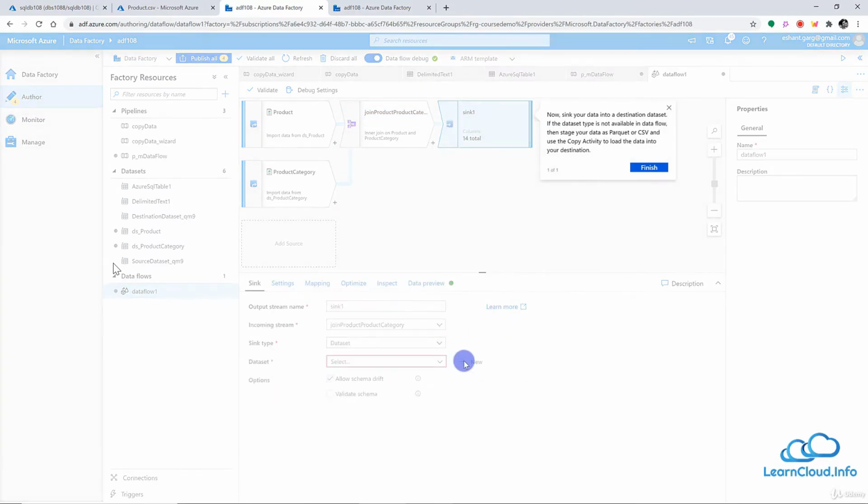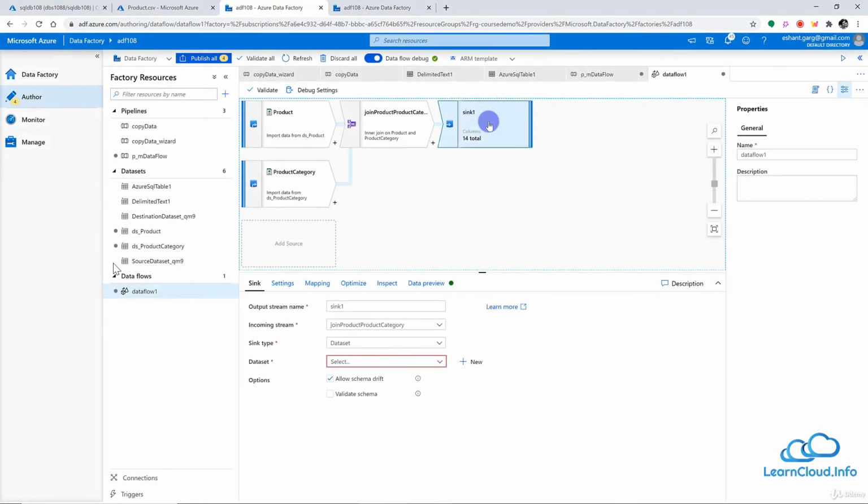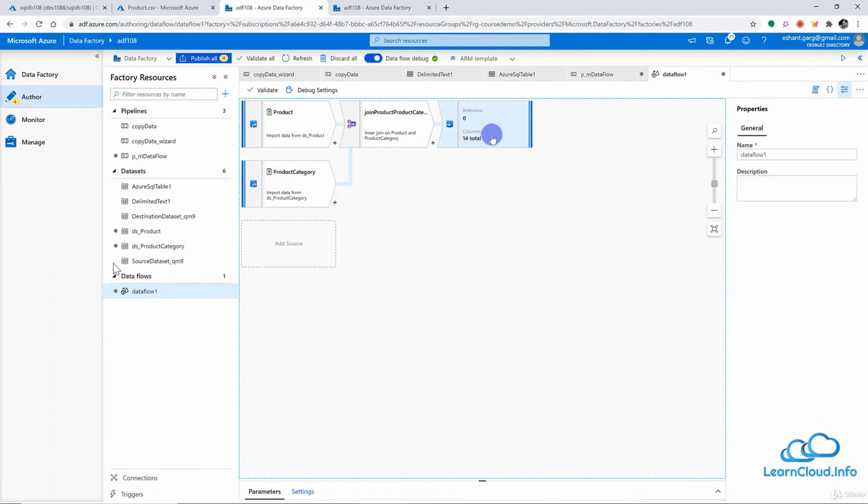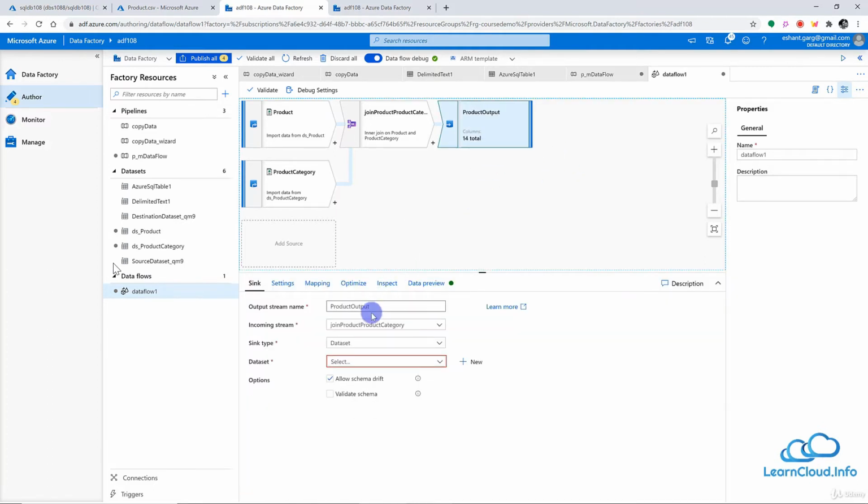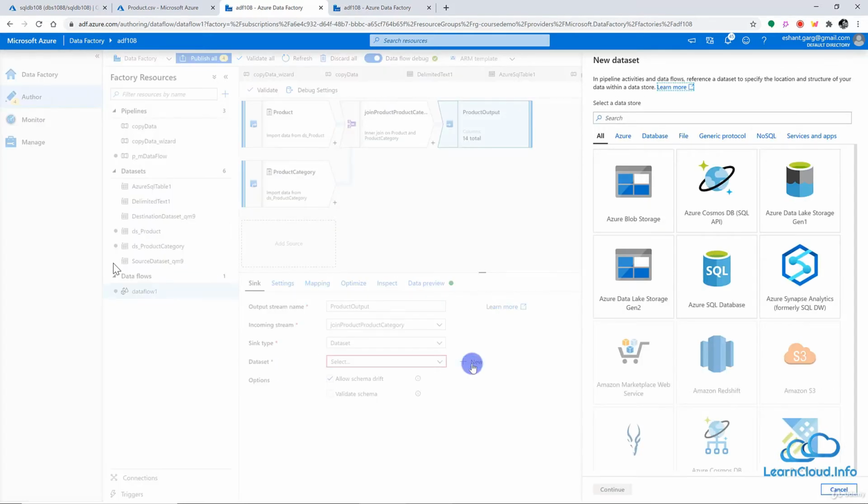So in the destination category, select the sink, and I will just cross it here. So let me select the sink here, and I can say product output maybe as the name of this final destination. And in the incoming stream we have job product category, which is fine, and sink type is dataset, which is also fine. And in the dataset, now we need to create a new dataset, and once again I will select the blob storage, because in the same blob storage we are going to save the output.